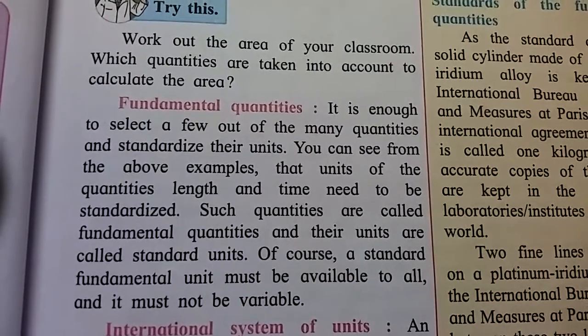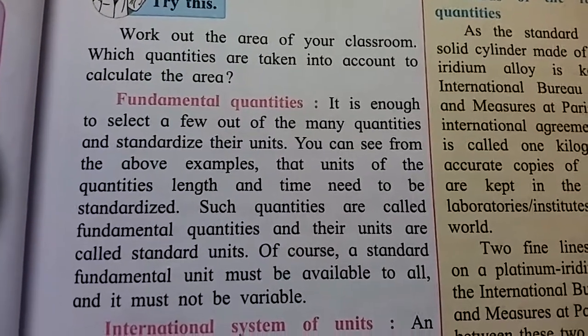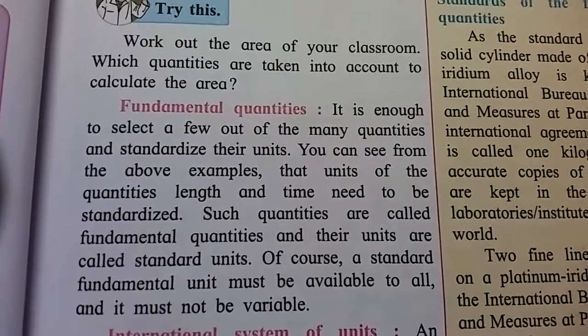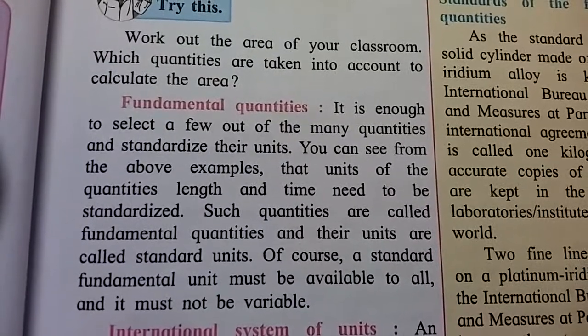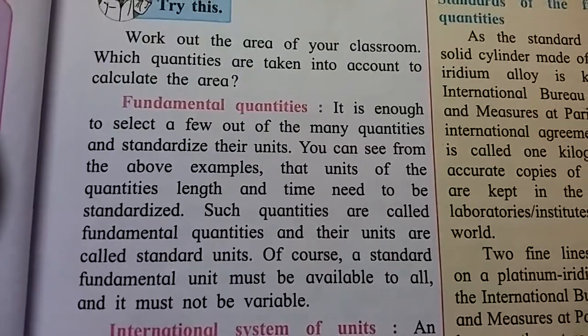This is fixed. Suppose you are in Maharashtra, you go out of Maharashtra or anywhere, this fundamental quantity is not changed. This is fixed.